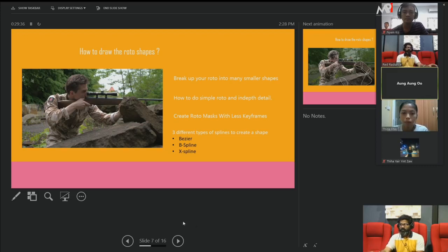So before you start the work, you have to break the shot. Always draw the shape, and break it into many roto shapes, because if you do small shapes, it will be easy to control, easy to animate, and easy to track for in-depth detail work. Even small added details you can cut, and you can change the background.